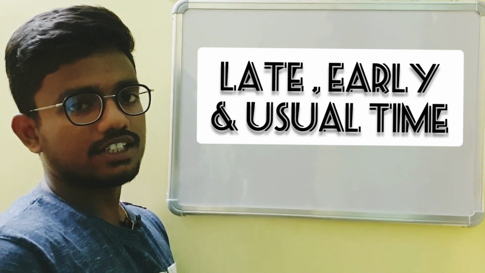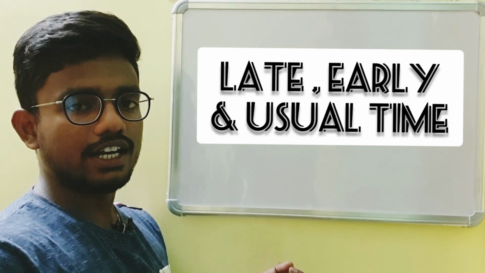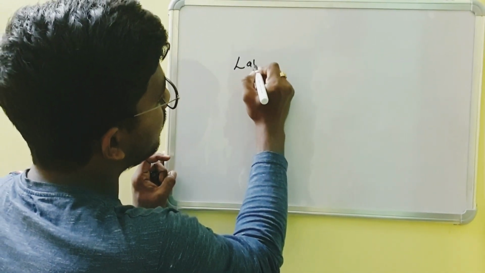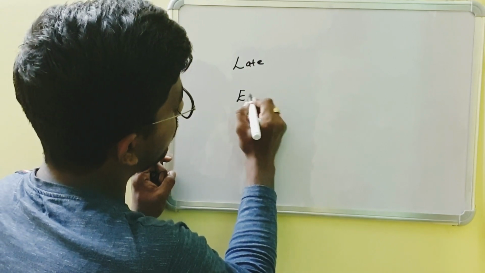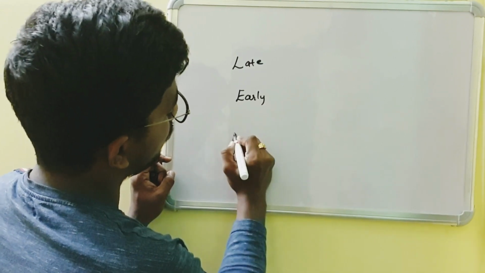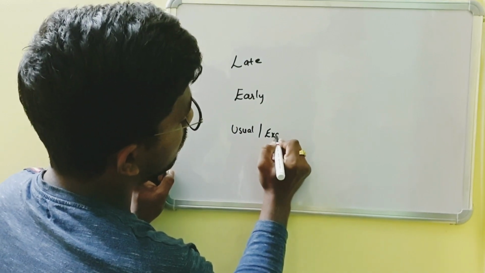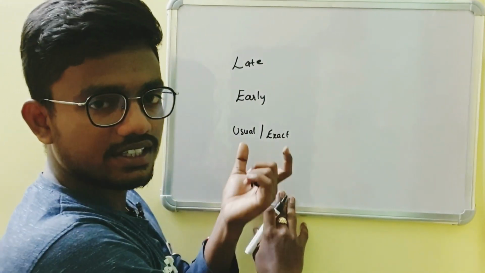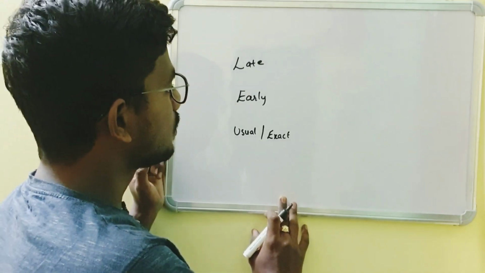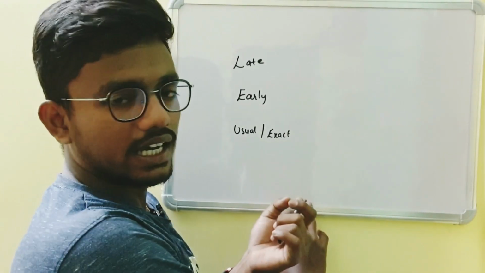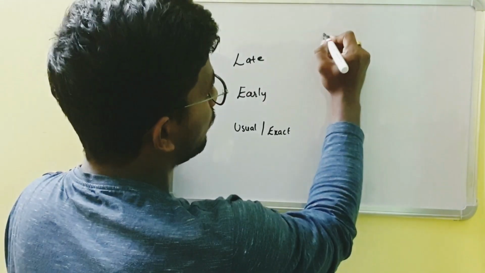See, now let us discuss what is late, early and usual time. So these three words, late, early and usual or exact time, are defining the time. Okay, see, for example, I have to reach a class by 10 o'clock.